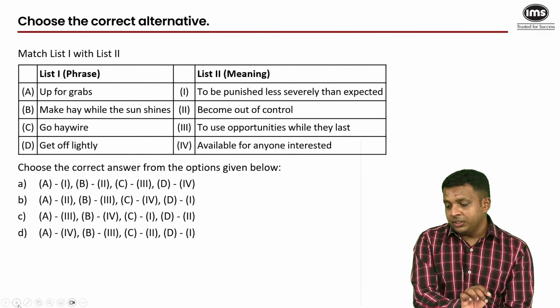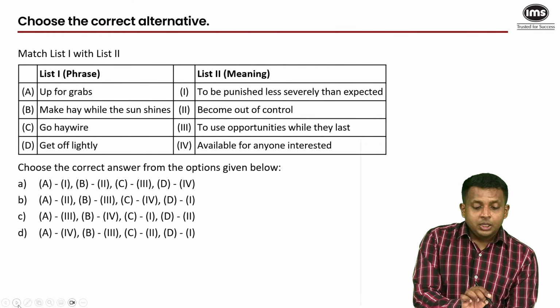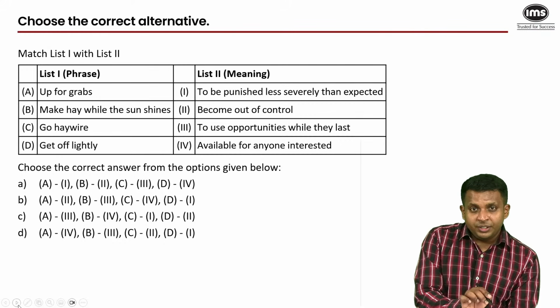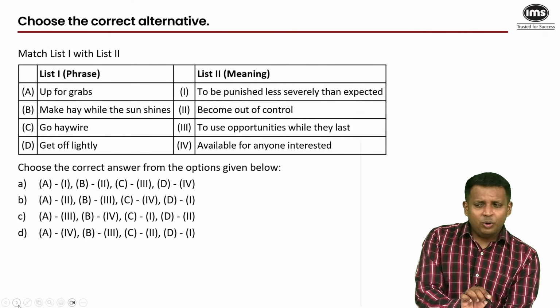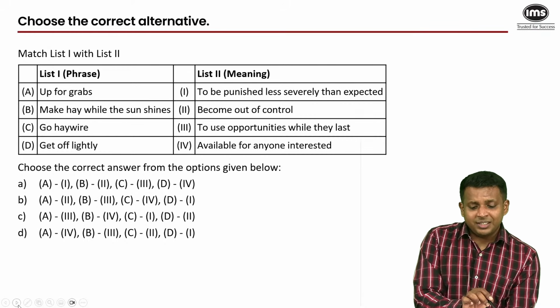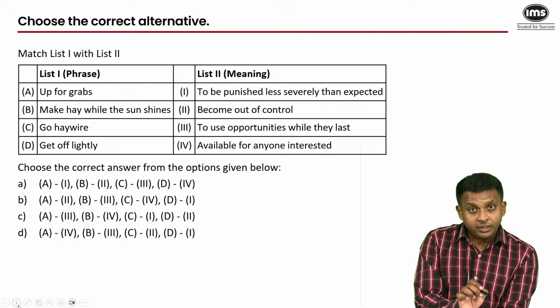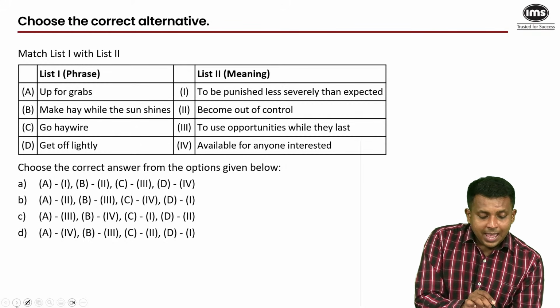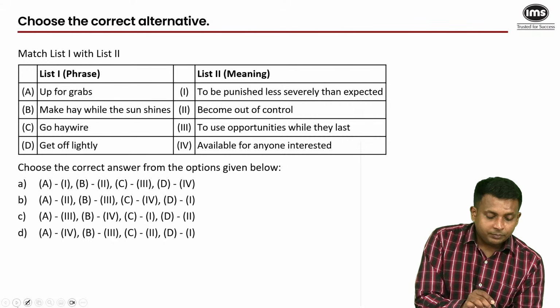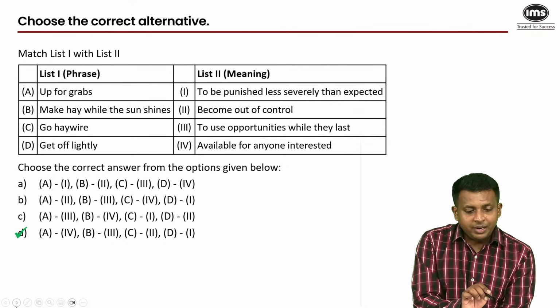Idioms, expressions once again. So let's quickly finish this part. Up for grabs. When something is up for grabs, someone is offering you something. When we are sitting in a group, eating something, and someone says, okay, the last slice of the pizza is up for grabs, it's available for anyone interested. If you look at the right hand side, A has to go with 4 and you only have one option which has that. So you could quickly mark D.